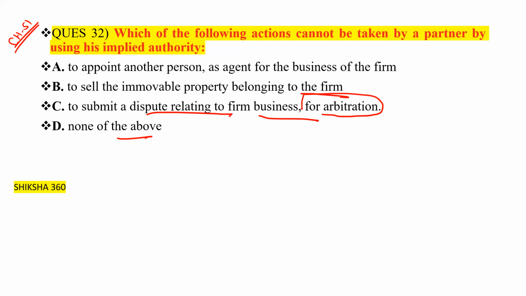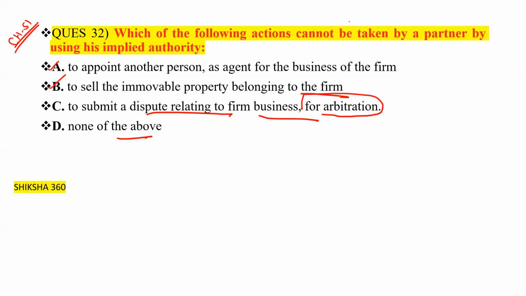Which of the following actions cannot be taken by a partner by using his implied authority? To appoint another person, this one is not. To sell the immovable property belonging to the firm, this one they can do also. To appoint another person, they can also do. Or to submit a dispute relating to the firm.